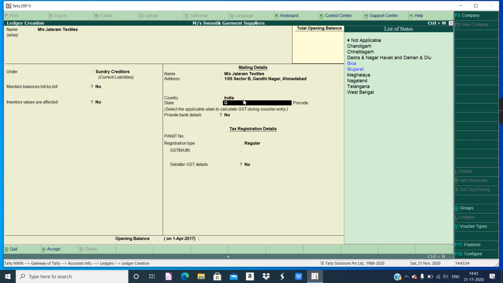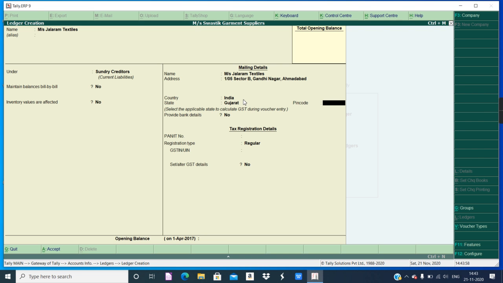The state will be Gujarat, and the pin code as per the question is 382010. No other details need to be entered, and GST identification is not given in the question, so you can just skip it. Just enter and accept, otherwise Control A. Saved.